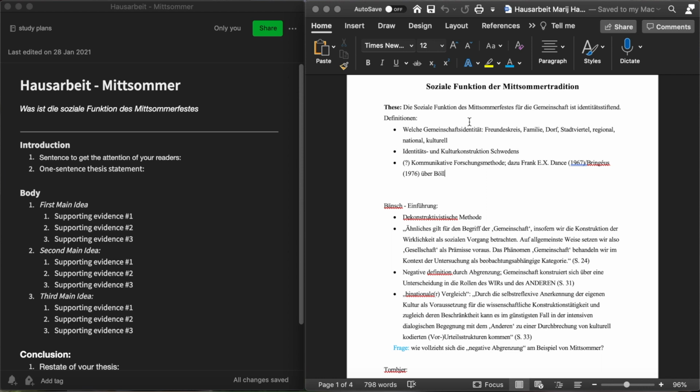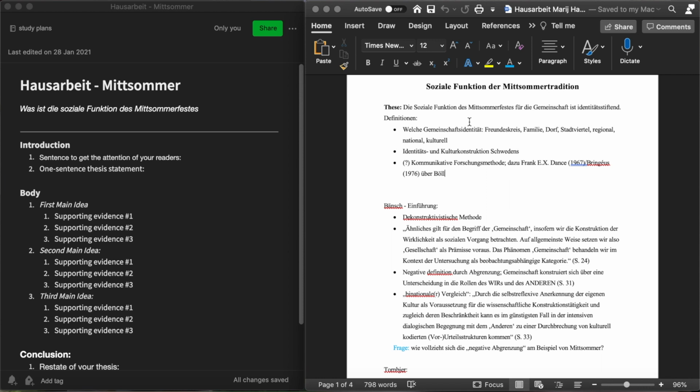Without structuring the text yet, I've just compiled a few notes. I've already written down my thesis. Of course all of that can still change over time, so my thesis that you can see here definitely changed. I put in a few definitions first, because in an academic paper it's always important to define the terms that you're using.